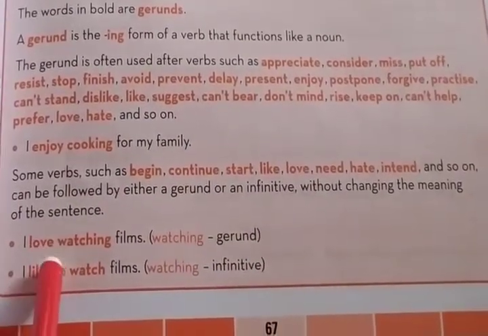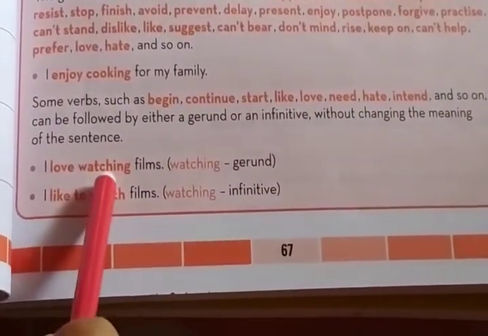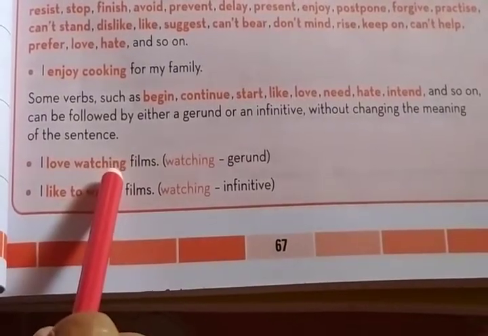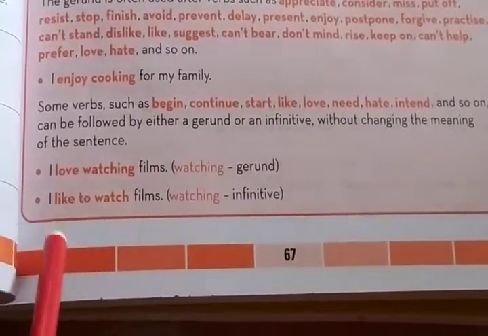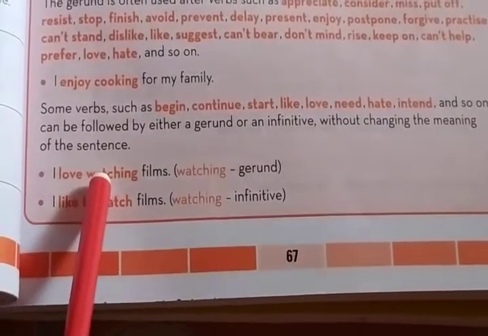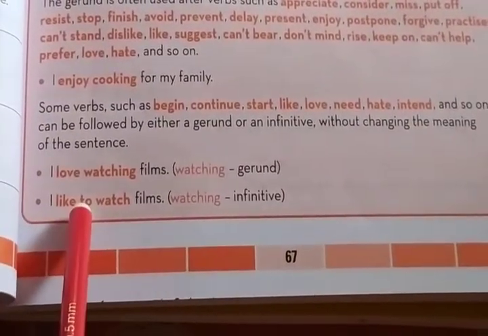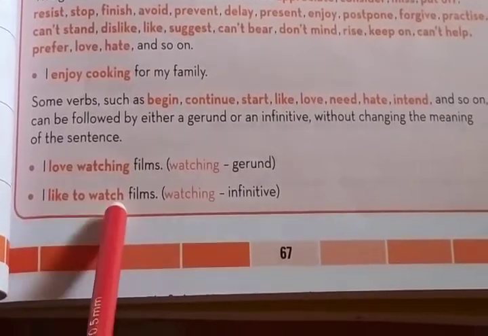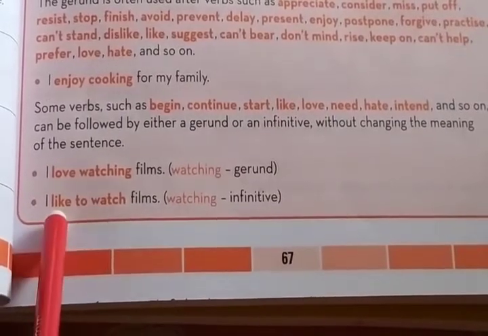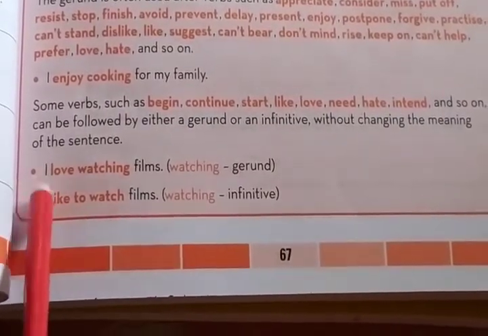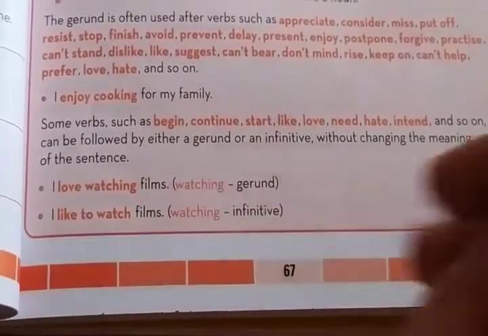What is it? I love watching films. So watching acts as a gerund. Ing is here, and it acts as a noun, placed after the main verb love. And sometimes the same gerund will be replaced by an infinitive, but the meaning will be the same. What is it? I like to watch films. No change has occurred here. After like, to watch, the form of infinitive, is placed. The meaning is the same. Okay, clear?